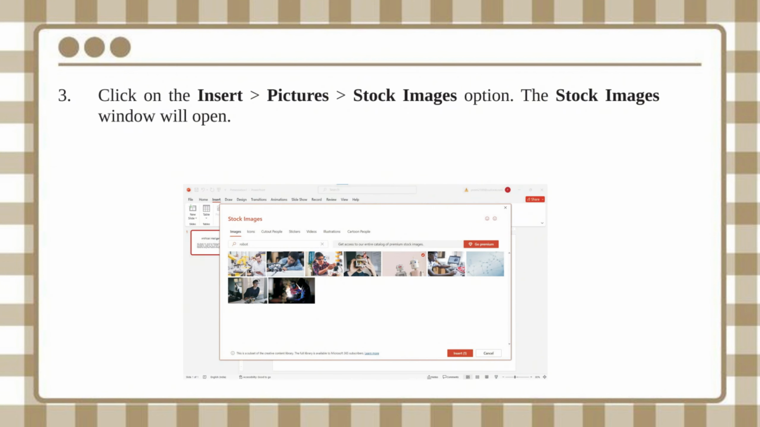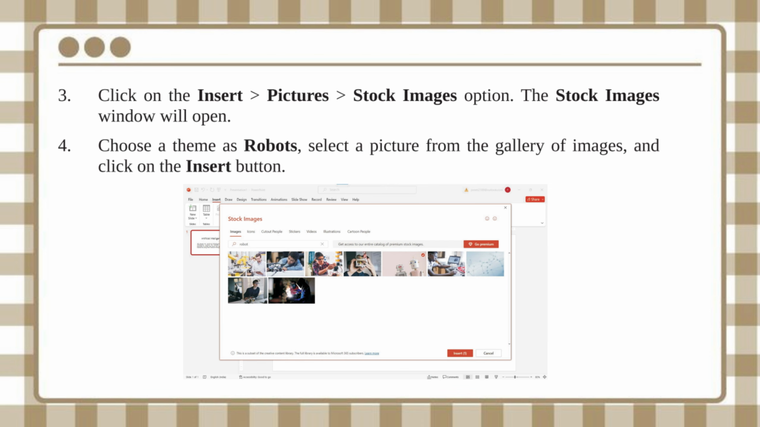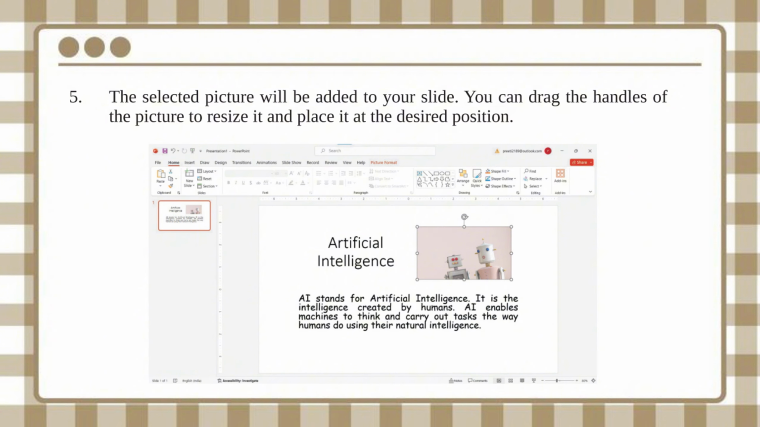3. Click on the Insert Pictures, Stock Images option. The Stock Images window will open. 4. Choose a theme such as robots, select a picture from the gallery of images, and click on the Insert button. 5. The selected picture will be added to your slide. You can drag the handles of the picture to resize it and place it at the desired position.